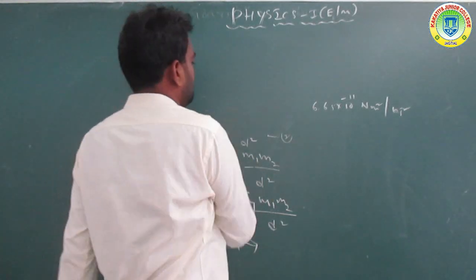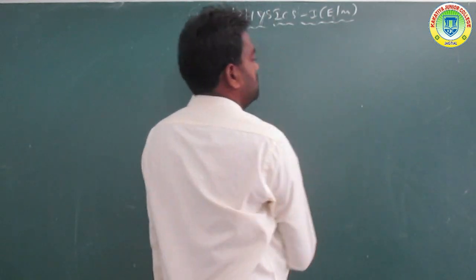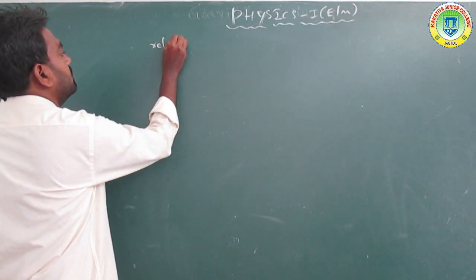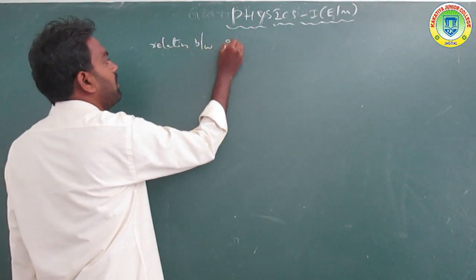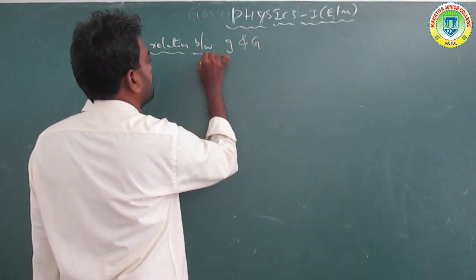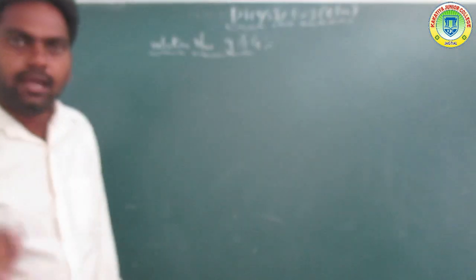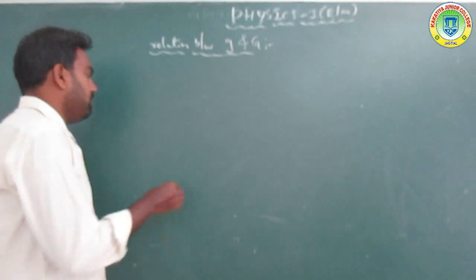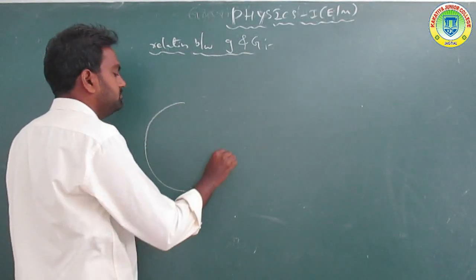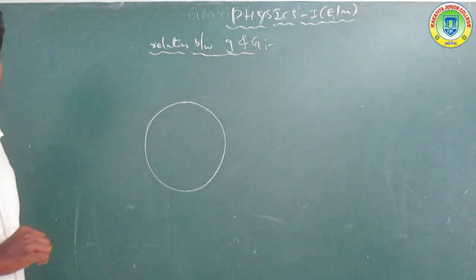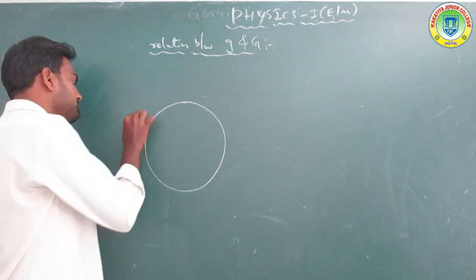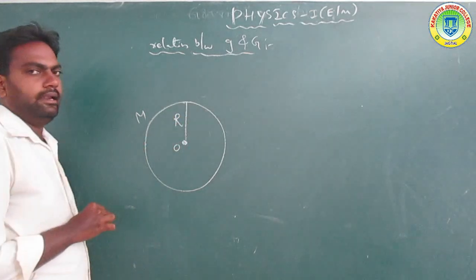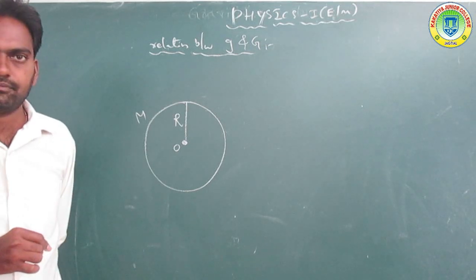Now, the relation between small g and capital G. Got it? First of all, consider an object such as a planet or the Earth, with mass capital M and radius capital R.